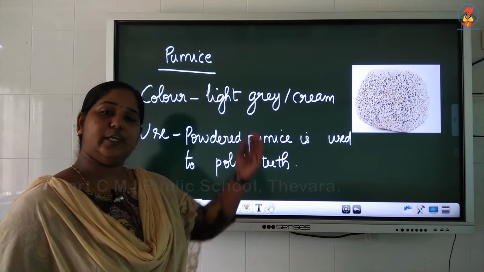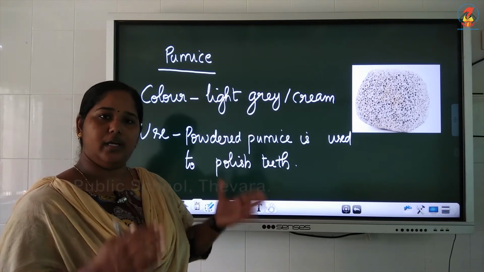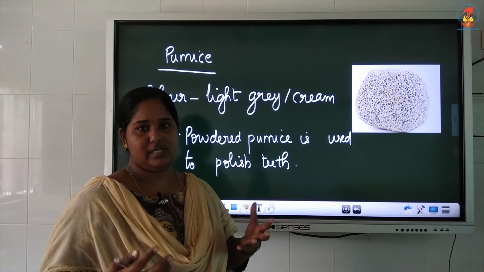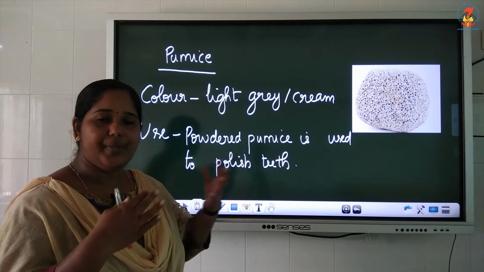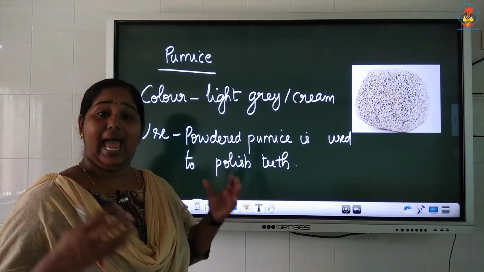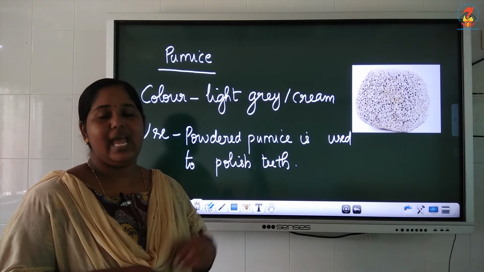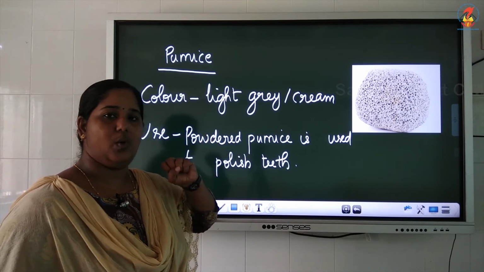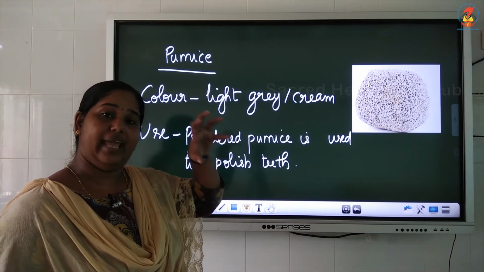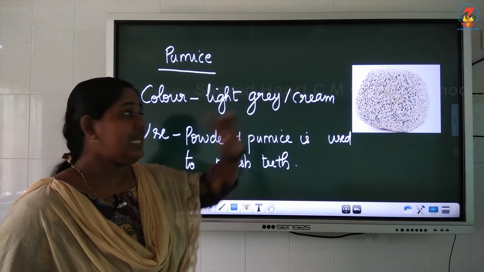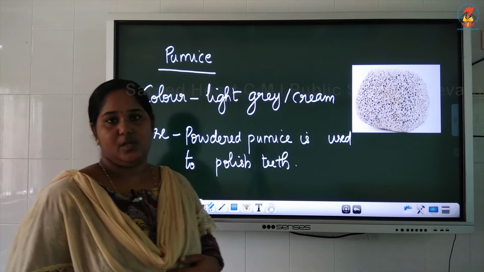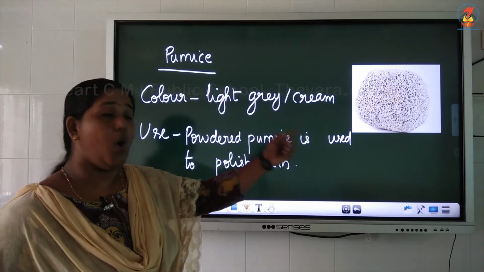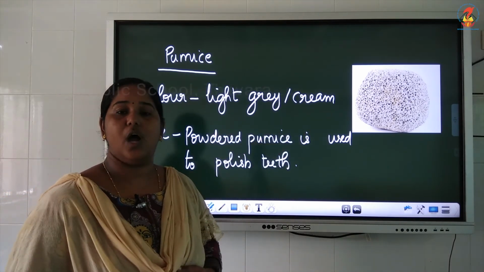We know that the liquid flows. It is not in an order or in a proper texture or thickness that the liquid lava flows, isn't it? So sometimes there will be a gap between the thick liquid, and air gets trapped in that gap. And when the lava cools down, the space where the air was trapped remains as holes. Those holes are seen here. So due to the quick cooling of lava, air will be trapped inside, creating holes in the stone. And that stone is called pumice.